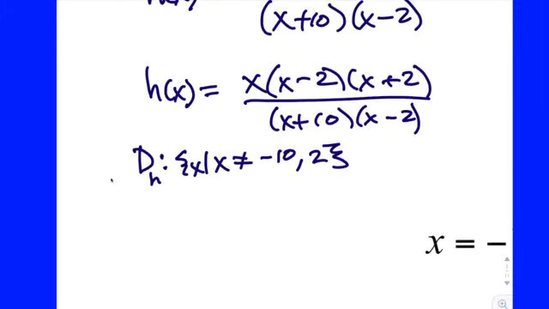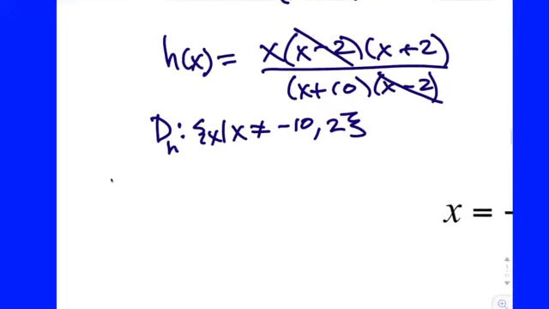Does any factor divide out? Yeah. The x minus 2's divide out. So when you plug a 2 in, you're going to get 0 over 0 because of those factors. So because we can remove them from the equation, it's going to be a removable point discontinuity. So we could say that H has a hole at 2, comma, and then remember to figure out the y value of the hole.